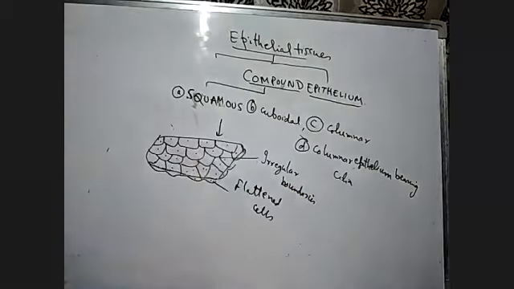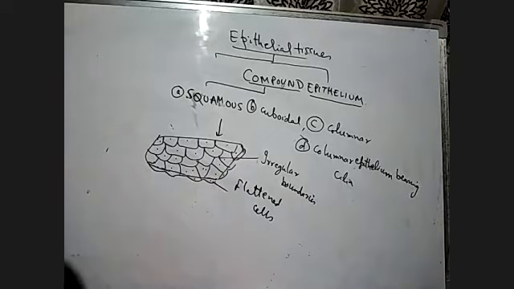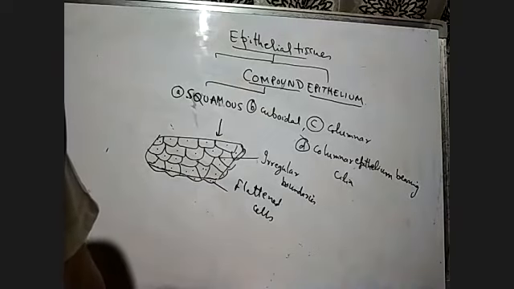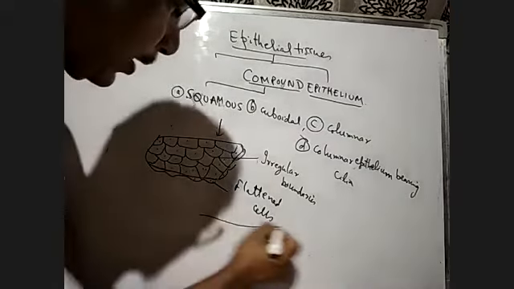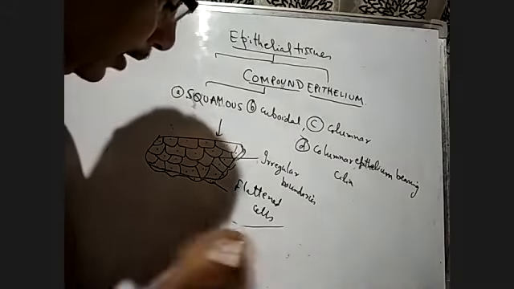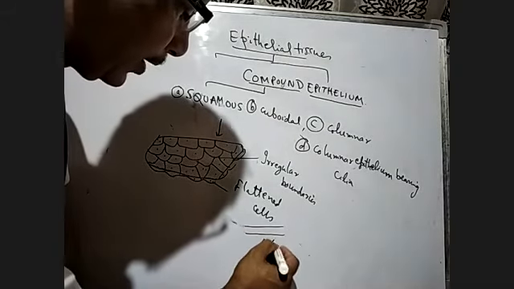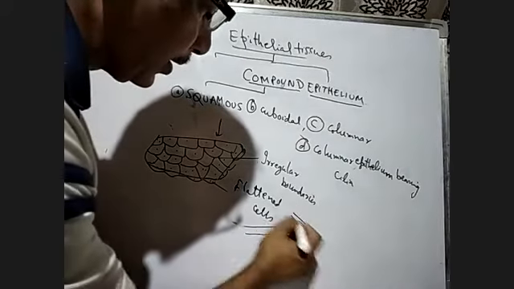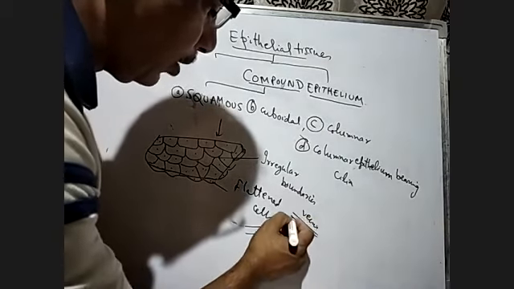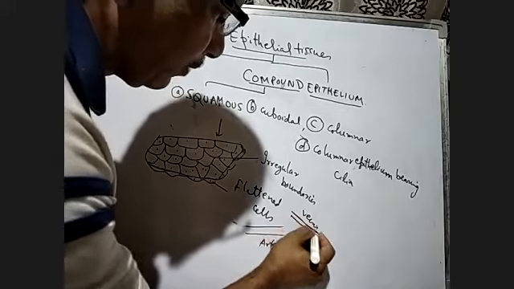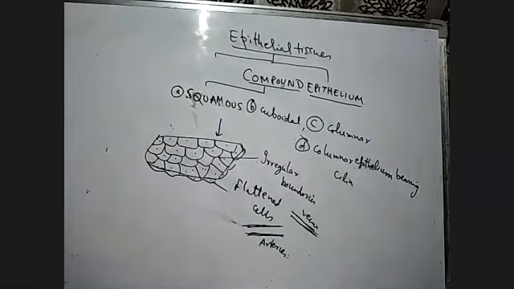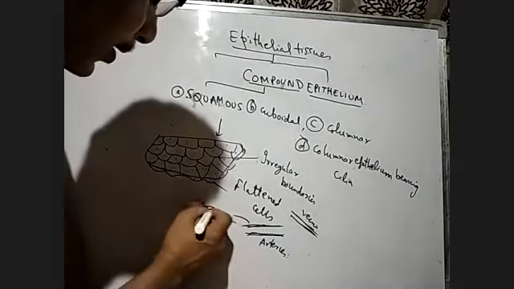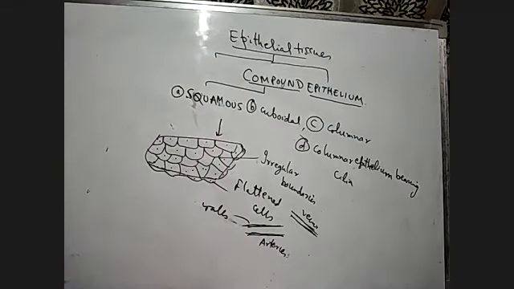They are found in the walls of the blood vessels. Suppose we take the arteries, or we take the veins. So they are found in the walls of the blood vessels, arteries and veins. They are also found in the air sacs of the lungs.